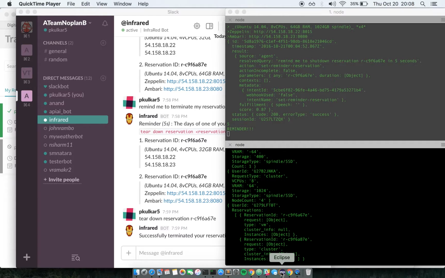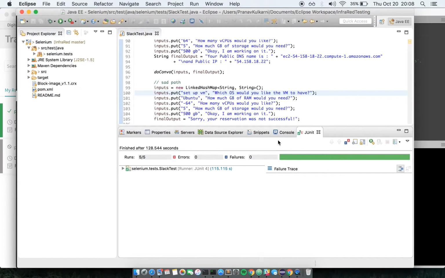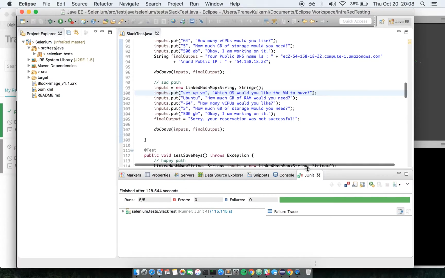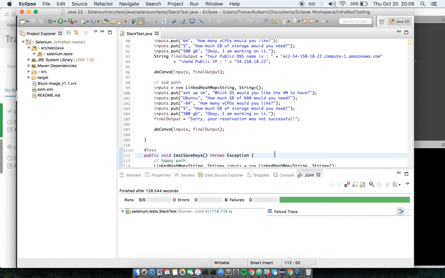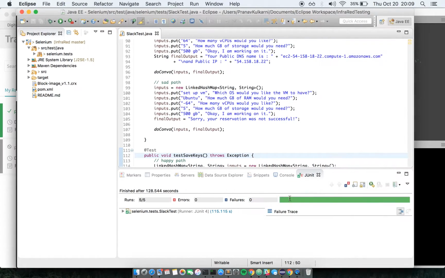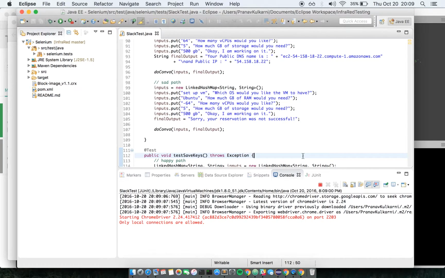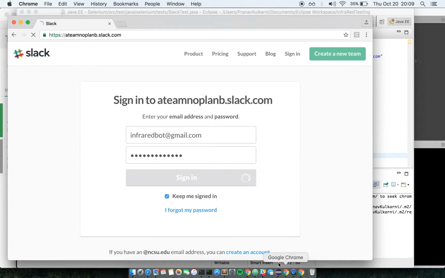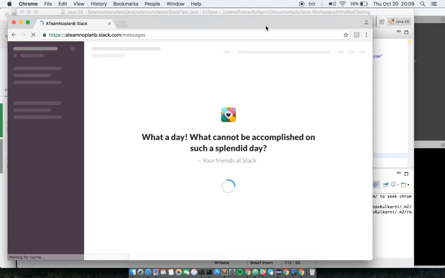Okay, let's now take a look at the Selenium tests. Selenium tests have been written for both happy and sad paths for all the use cases. Let me just go ahead and run all of them. So it is first logging into Slack on Chrome.